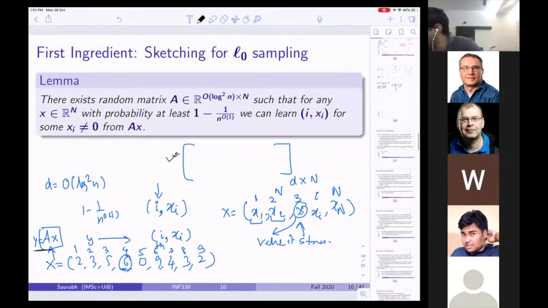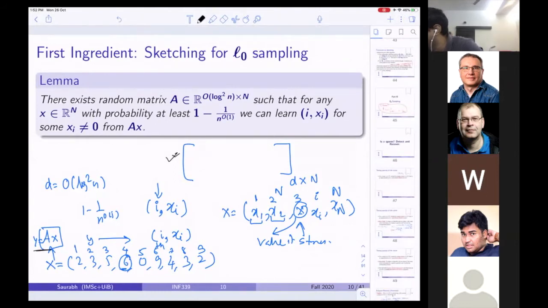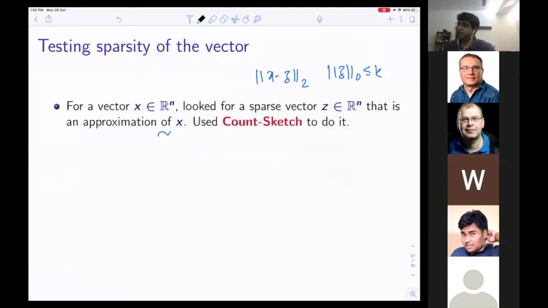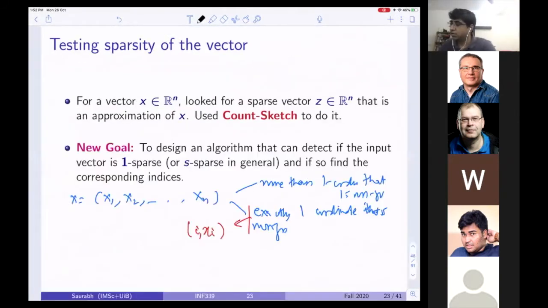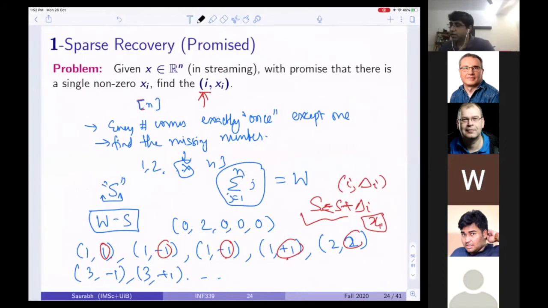So we saw how we can use this for the connectivity sketch. Last time we tried to motivate this: we wanted to check if the input vector is one-sparse or not, and if so, find the corresponding index. Then we had the promise that there's a single non-zero entry xi, and we wanted to find it.